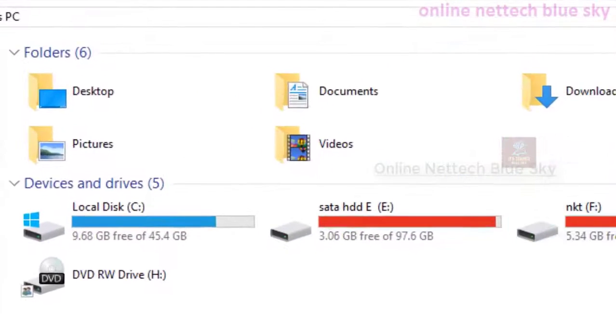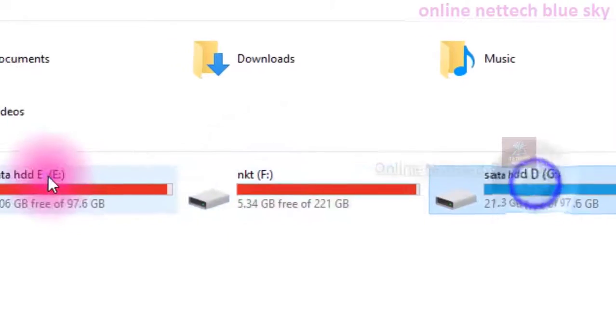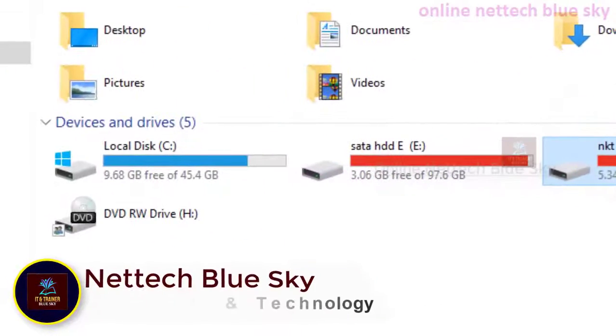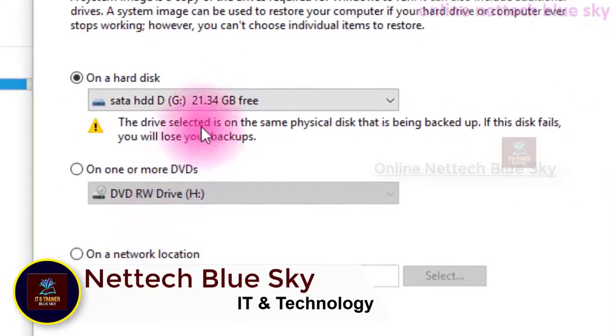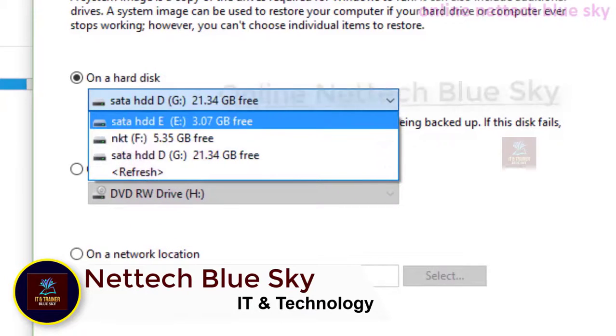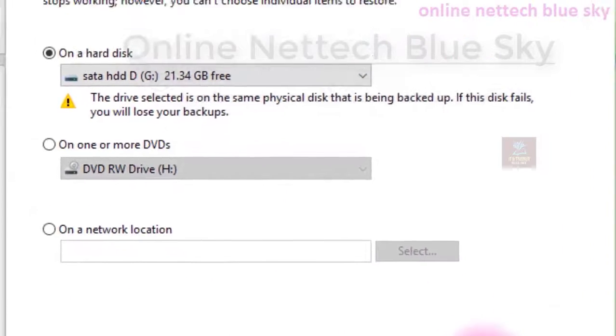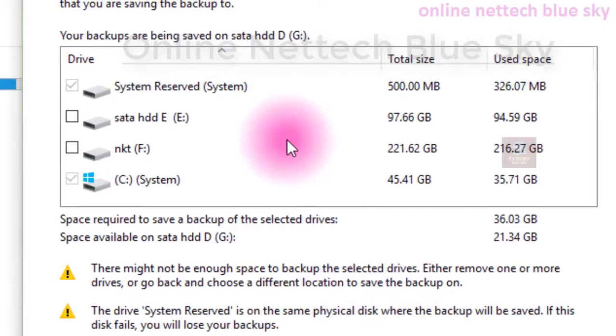So I'm just showing you how we can take a backup of a partition. I now have 36 GB of free space, maximum 20.13, and all the partitions are full. Select the other hard disk you have, select other partitions here, and the whole list is shown here. Select and click next.